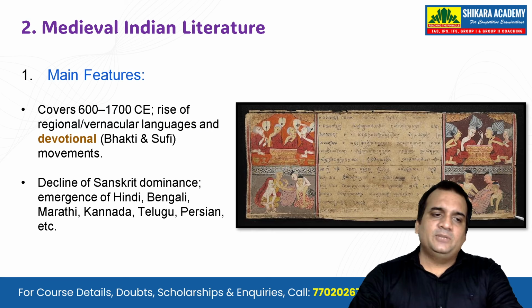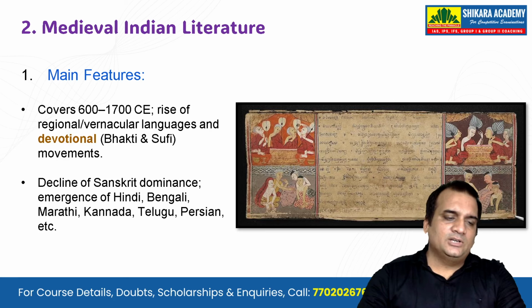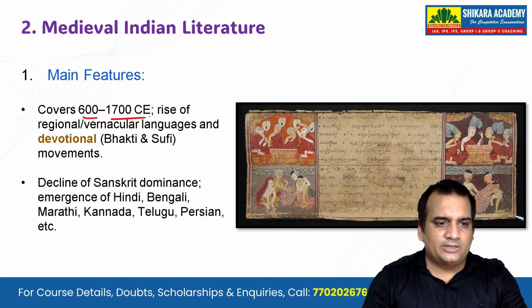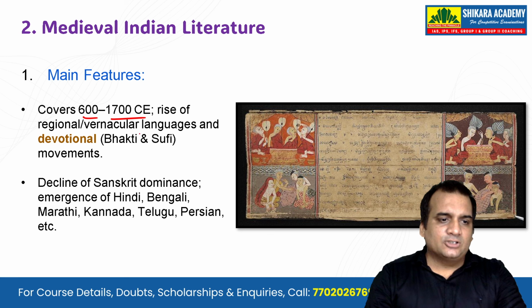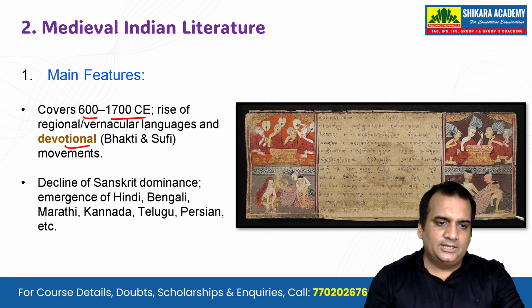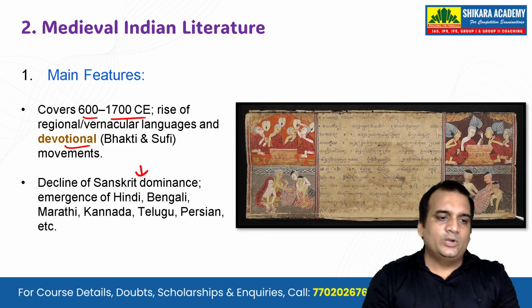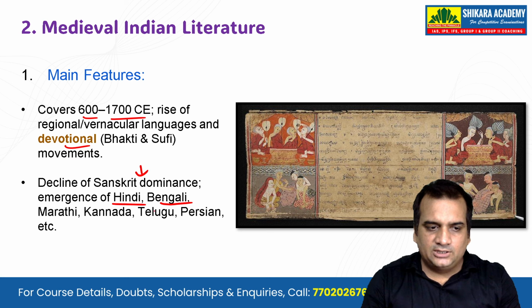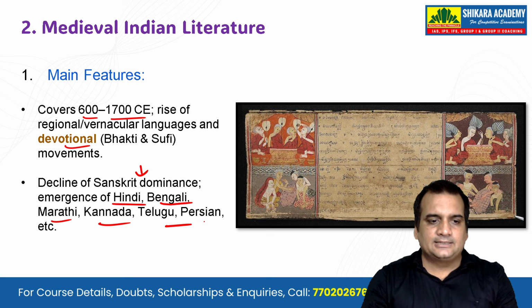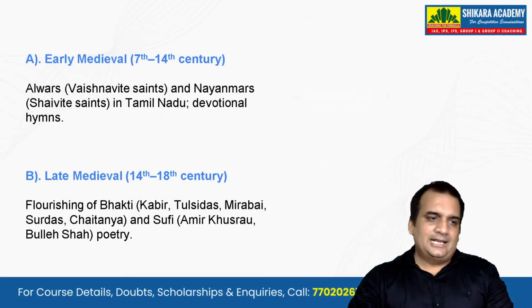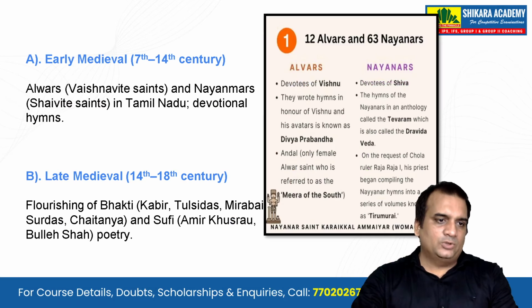Now let's see medieval Indian literature, what is there. This will cover the time period from 600 to 1700 Common Era. The rise of regional vernacular languages will be there, and you will see the decline of Sanskrit. Sanskrit will be going down, and you will see the emergence of Hindi, Bengali, Marathi, Kannada, Telugu, Persian, etc. So the regional languages will grow at this time.